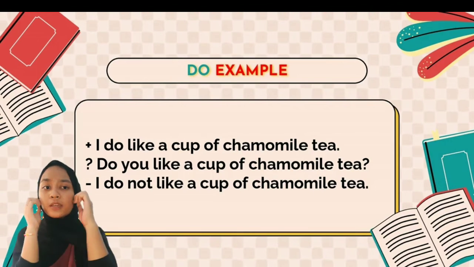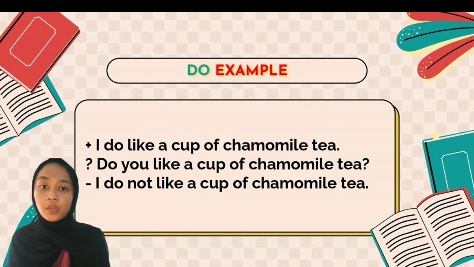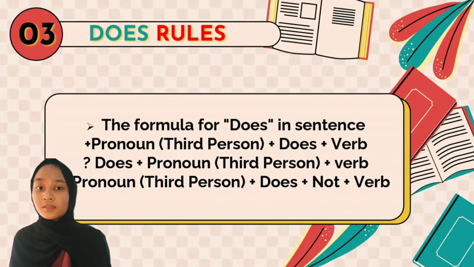While the negative is: I do not like a cup of chamomile tea. So you can hear the differences in intonation while I speak it, right? Right, okay. So let us move to another slide, shall we?